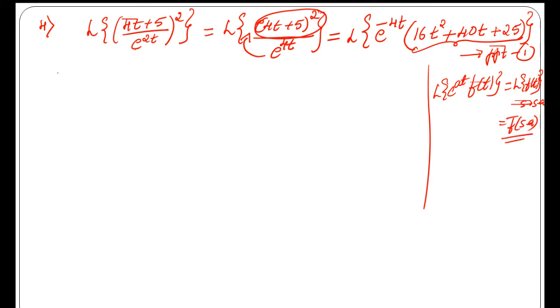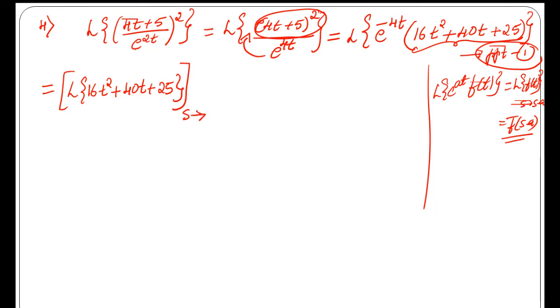Yes, we'll apply property number 1. So it is the Laplace transform of f of t, that is 16t square plus 40 times t plus 25. Then s is replaced by s minus a, but the value of a is minus 4 here, so s minus of minus, that is s plus 4.